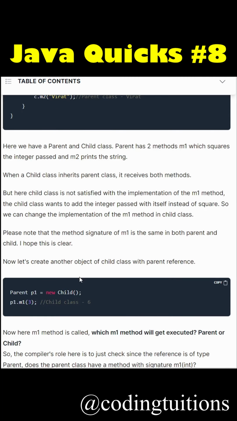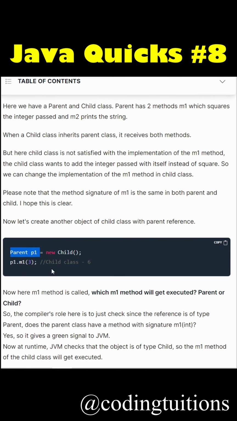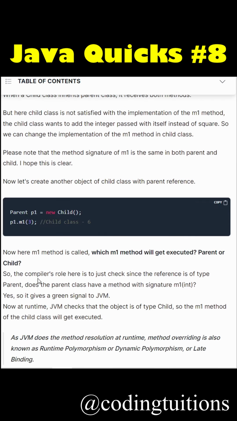If you know Java, you might know that we can also hold the child class object in a parent class reference. Now here comes the tricky concept. Over here, which m1 method will get executed, the m1 from the child or the m1 from the parent? Now see what exactly happens.